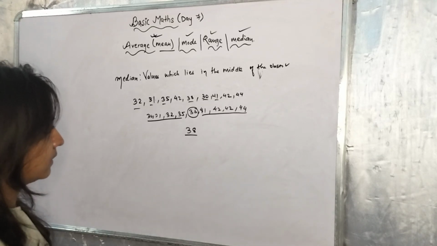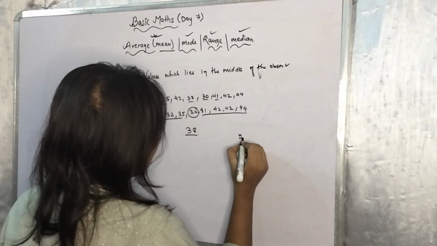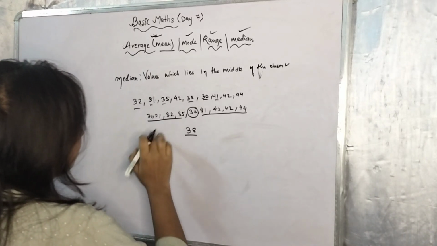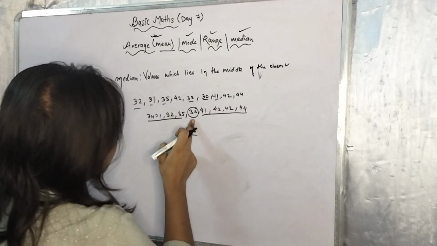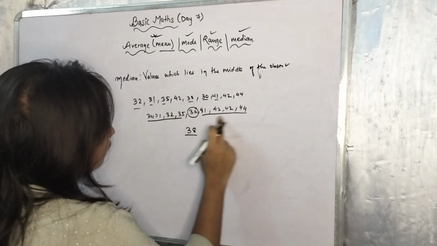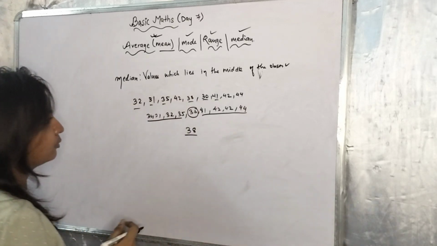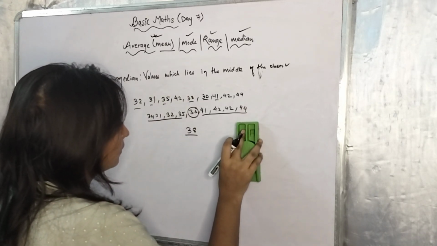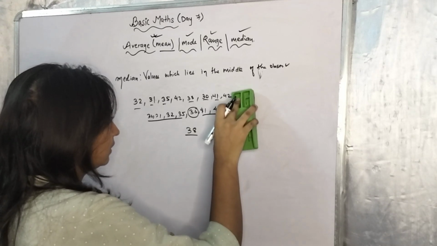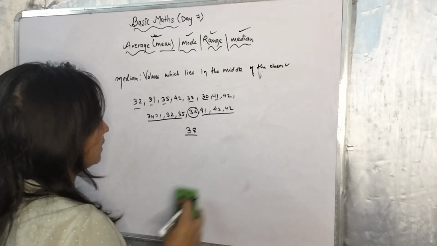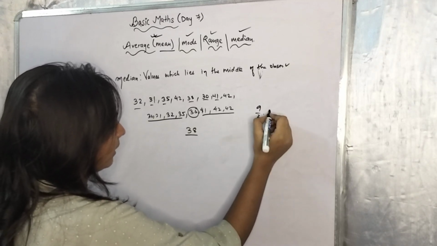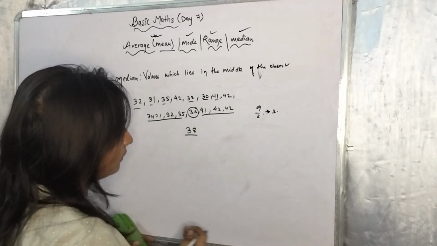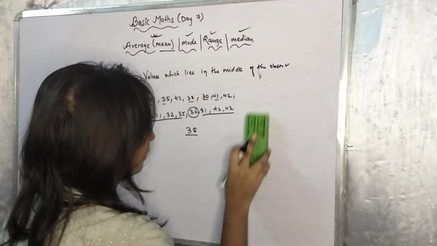Fine. This is 38, and you will keep 38 as your median, because it is exactly at the center. 4 numbers are below it, 4 numbers are above it. But what will we do if there are only even numbers? Earlier we had 9 numbers, so we divided by 2 and the number in the middle was our answer.